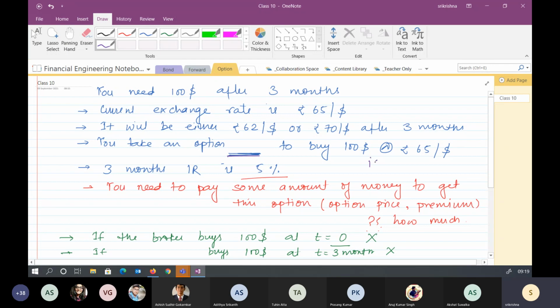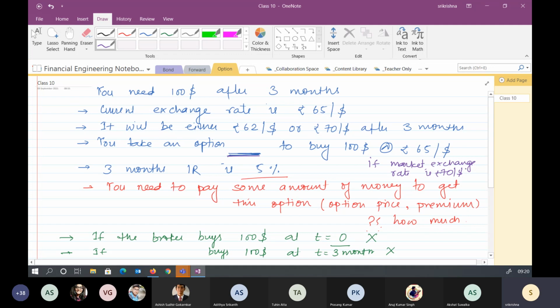Then I have to write here if the market exchange rate is 70. So if the market exchange rate is 70, that person will come back to the broker and say give me $100 at 65. But if the market exchange rate is 62, he will not come to that broker, but rather he will go to the open market and buy at 62.